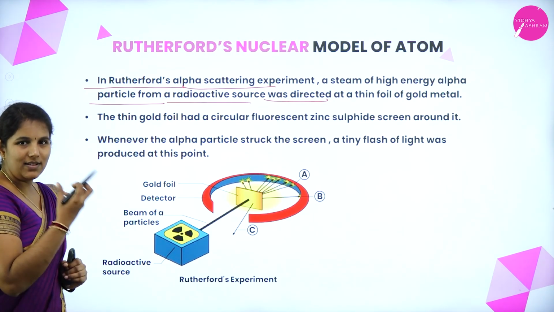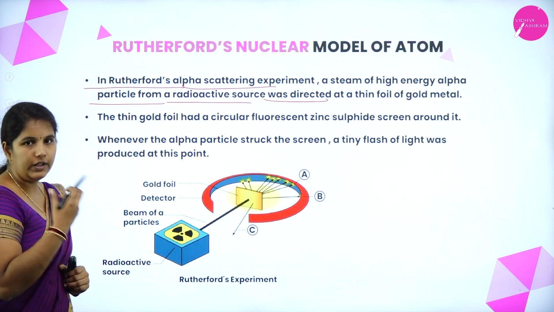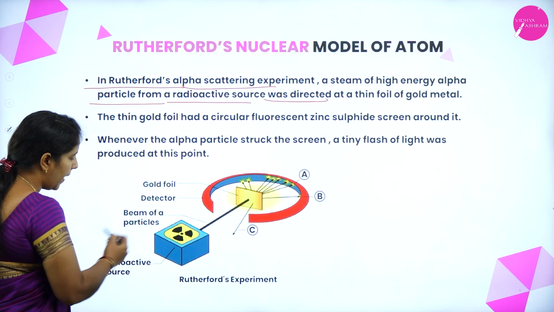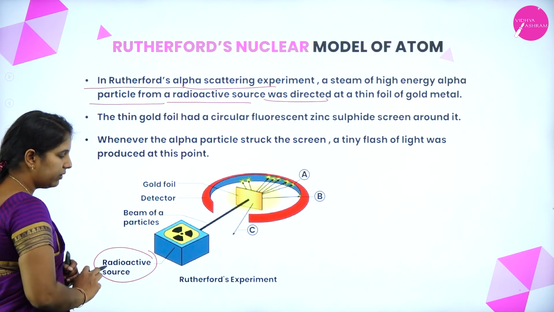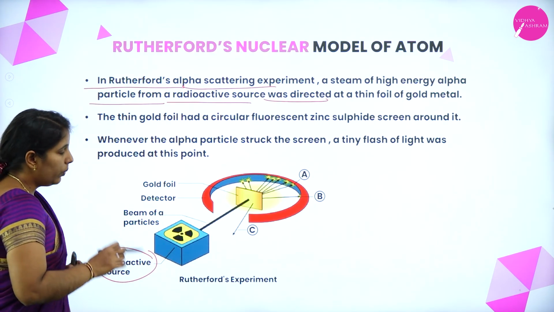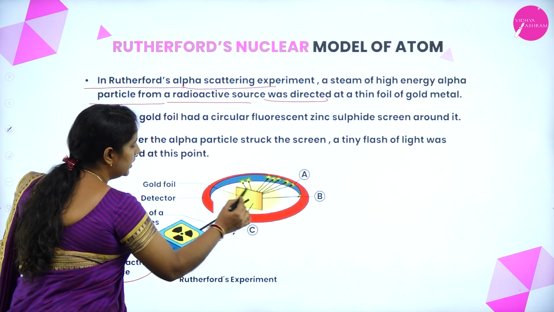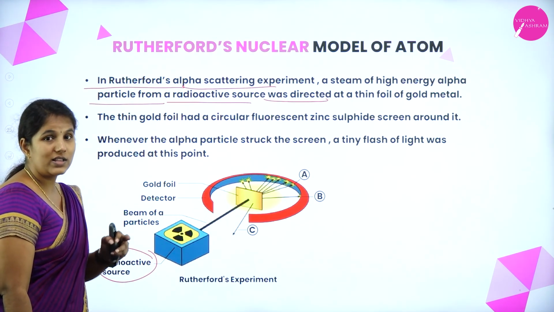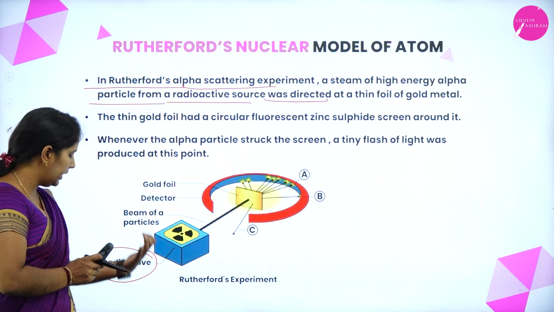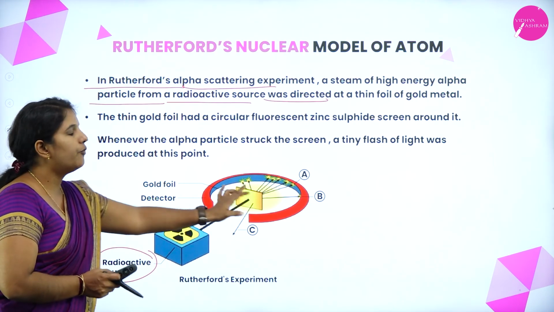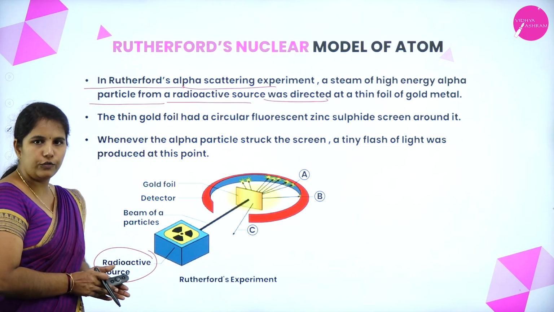Here, to explain the structure of an atom, Rutherford used alpha particles. He prepared the alpha particles from the radioactive source and made them fall on the thin gold foil.